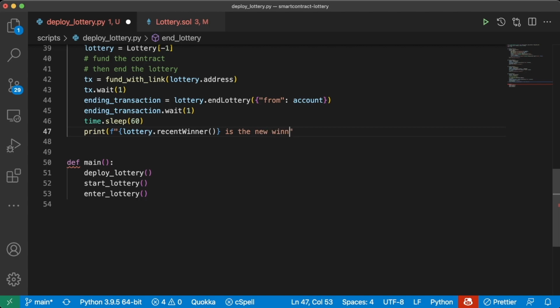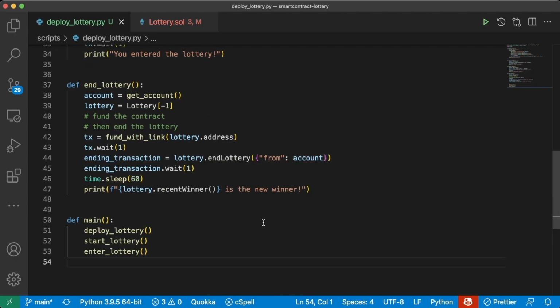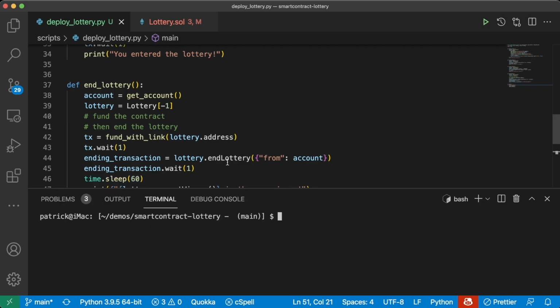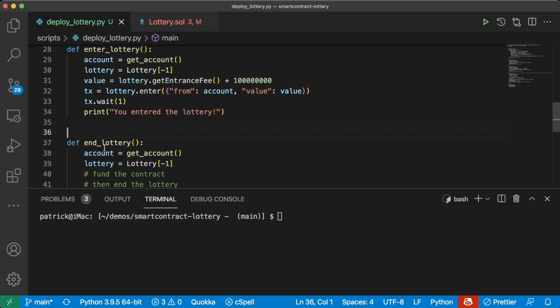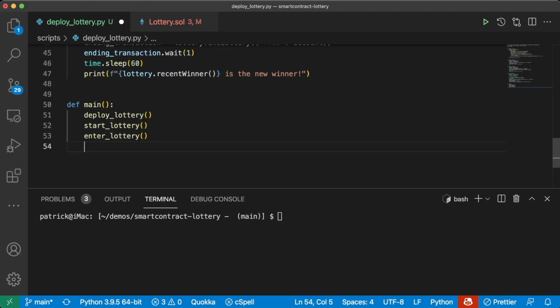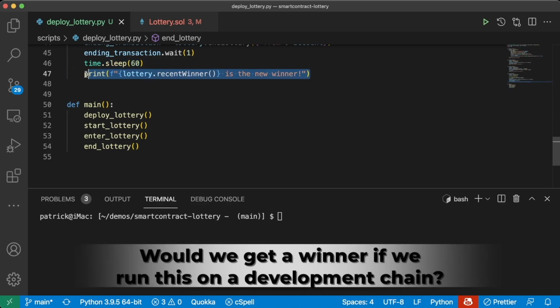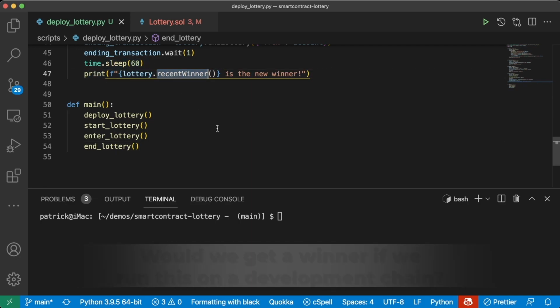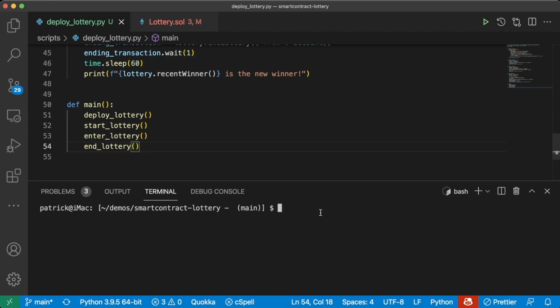is the new winner. Of course, for those of you who are thinking ahead a little bit, you might be thinking, hey, there's no Chainlink nodes watching our local Ganache. And you're exactly correct. So what happens when we add our end lottery function to our main function here? Do you think that we're going to actually get a recent winner back? Why or why not? What do you actually think? Well, let's give it a shot. We'll do brownie run scripts/deploy_lottery.py.